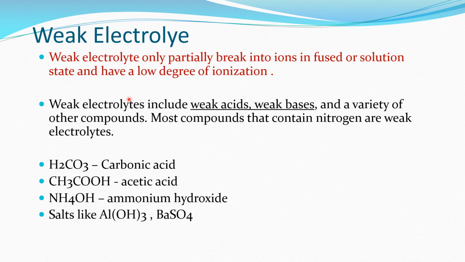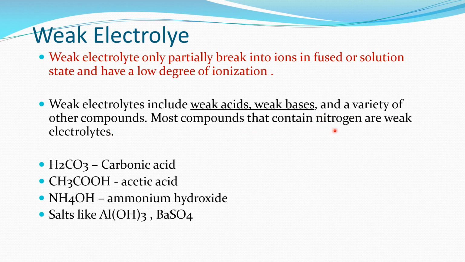Weak electrolytes only partially break into ions in fused or solution state and have a low degree of ionization. Weak electrolytes are the substances that do not ionize completely. They partially break into ions, so the solution contains molecules of the electrolyte as well as positive and negative ions. Weak electrolytes include weak acids, weak bases, and a variety of other compounds.